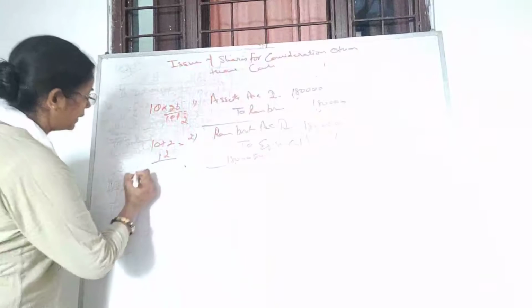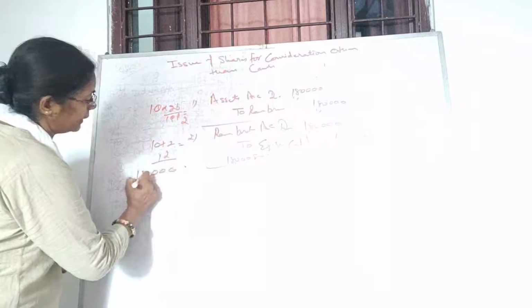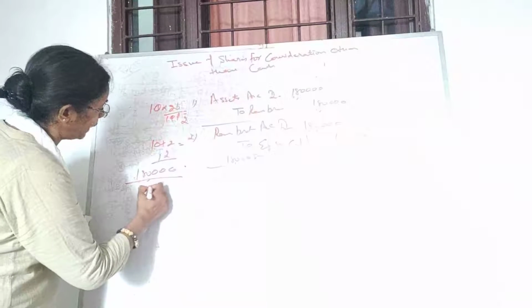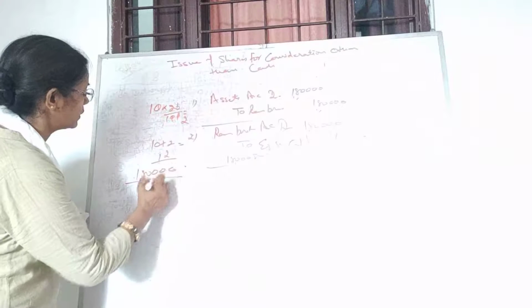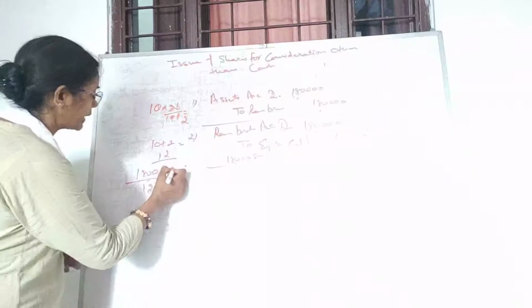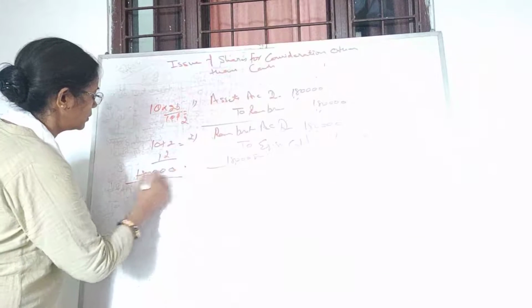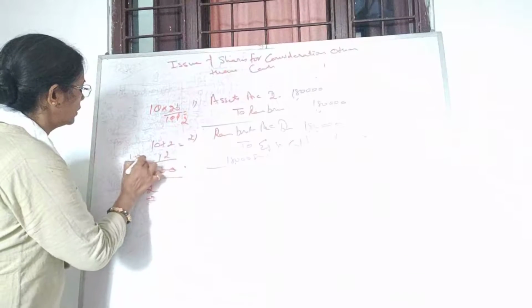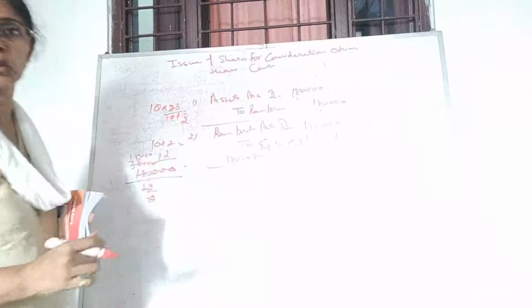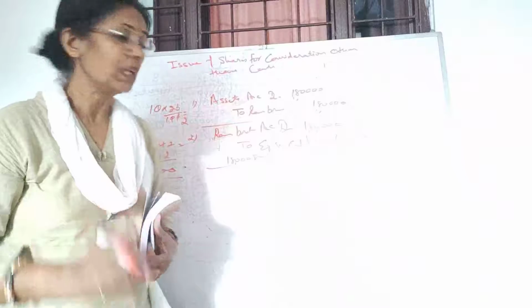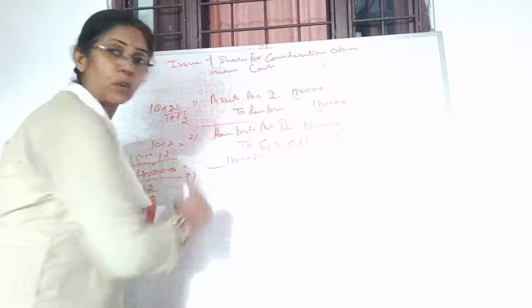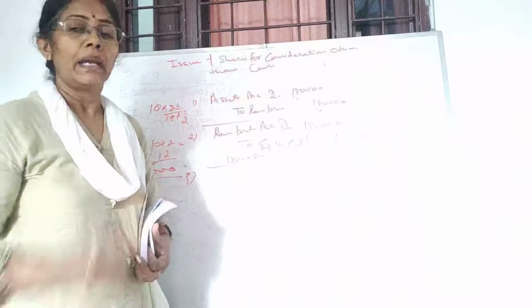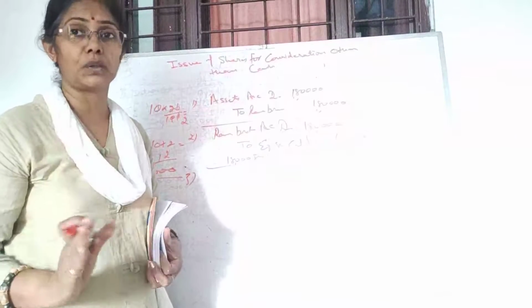So the method is very simple. We have already studied: 1,80,000 divided by this, that is 12. Fine. So let's calculate it. 15,000 shares you are going to issue. So this one is very important. Please pay attention. Here you are issuing 15,000 shares.